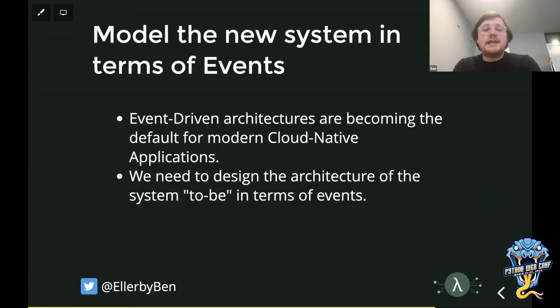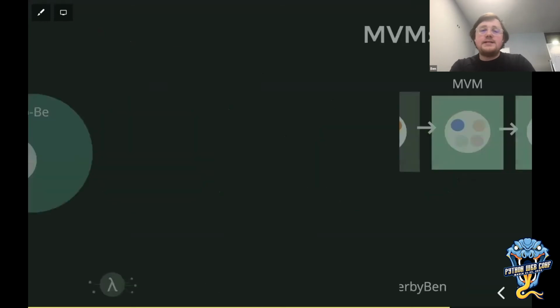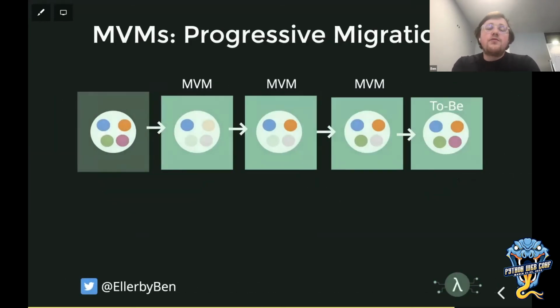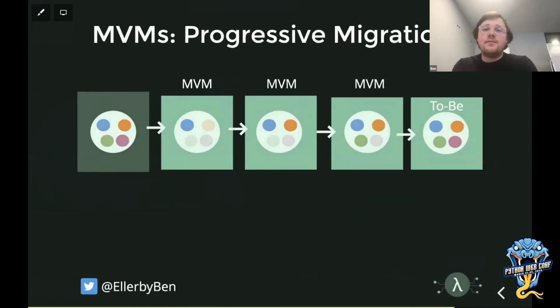They really try and mitigate building that big ball of mud of synchronous request responses, that big web of interconnected microservices, and it simplifies a lot. But not only that, it also potentially creates a vector for us to have events moving between the system as is and the system to be. If we rethink that as-is to to-be scenario, we can go from the Big Bang release to a series of MVMs, a stepping stone path to migrate everything.